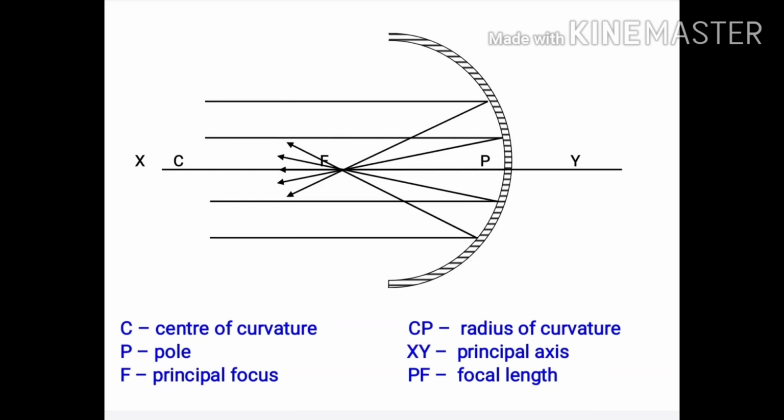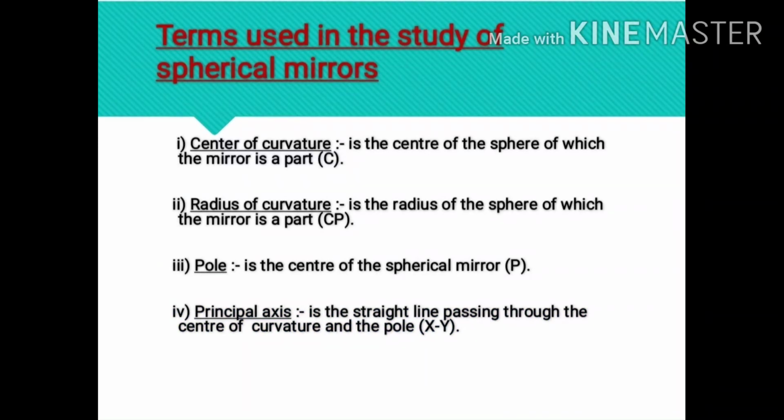A number of light rays parallel to the principal axis, after being reflected by a concave mirror, intersect at a point. This point is called the principal focus. It is represented by the letter capital F. The distance between the pole and the principal focus of a spherical mirror is called focal length and is represented by the letter small f. So these are the various terms used in the study of spherical mirrors.